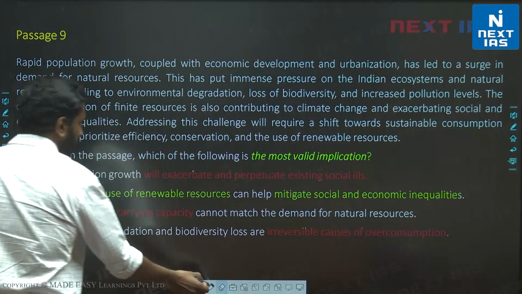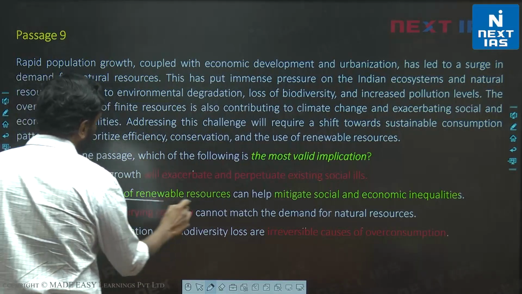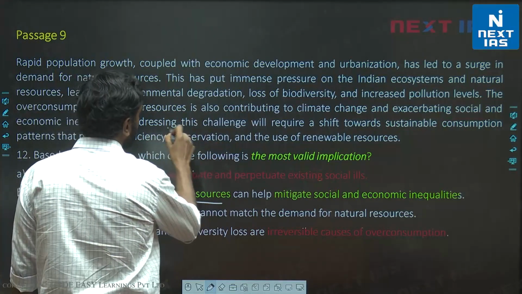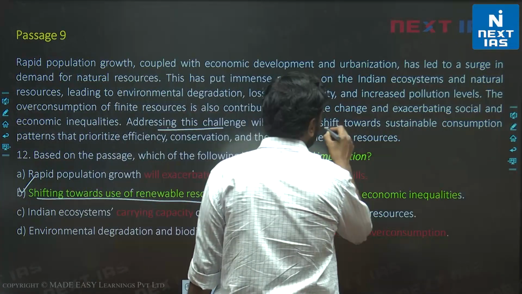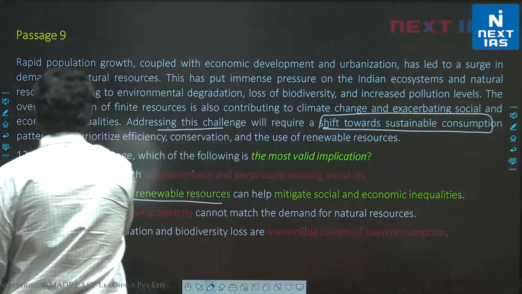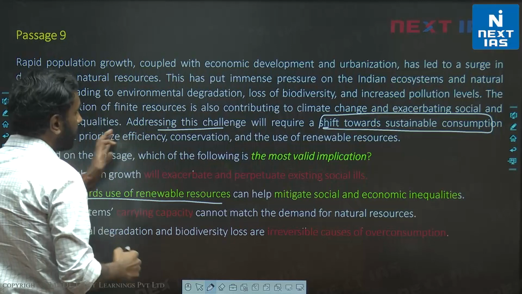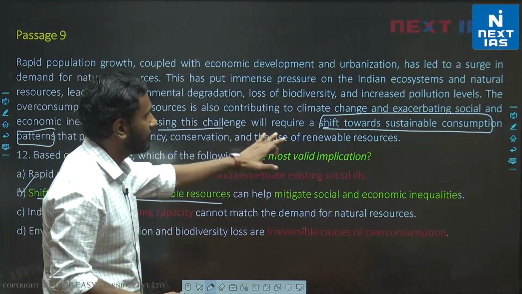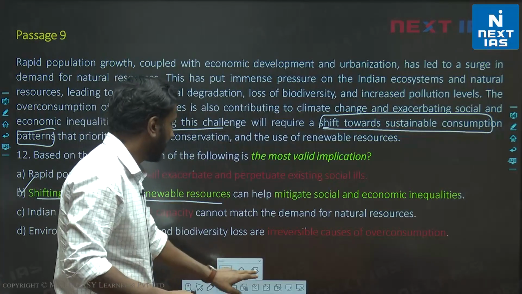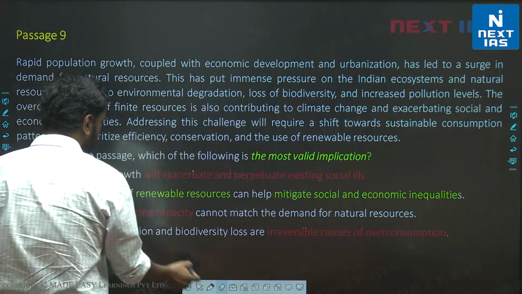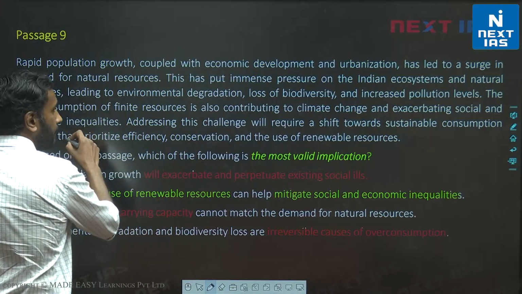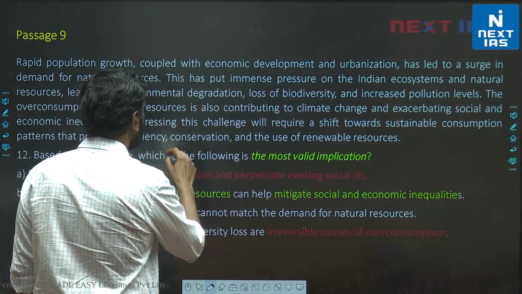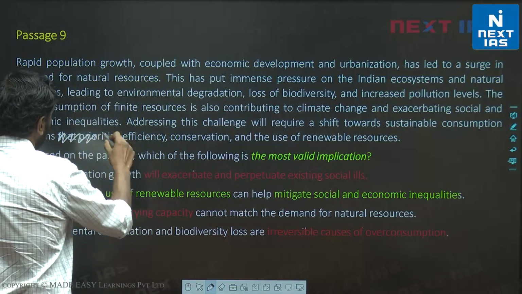B is the correct choice for this question. B is saying shifting towards use of renewable resources, right? We are told here, how do we address this challenge? To address this challenge, shift towards a new consumption pattern, right? And new consumption patterns of which kind? That prioritize efficiency, conservation and the use of renewable resources. So actually, let's read the last sentence as, okay, I'm just cancelling all of this.